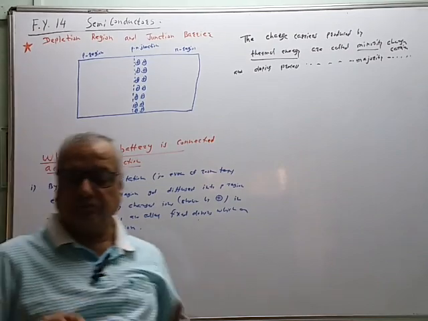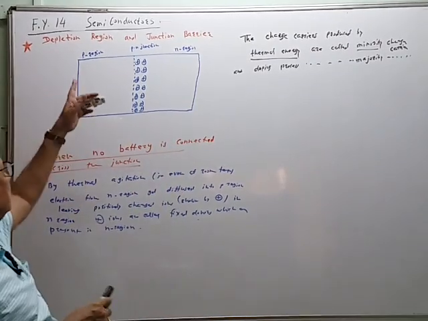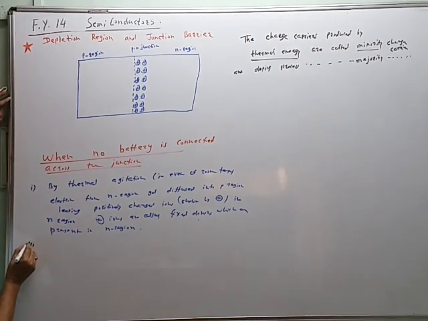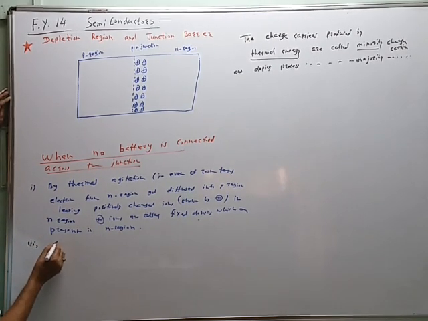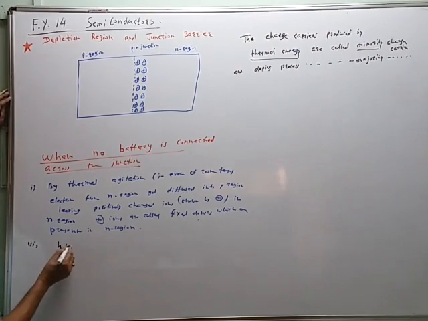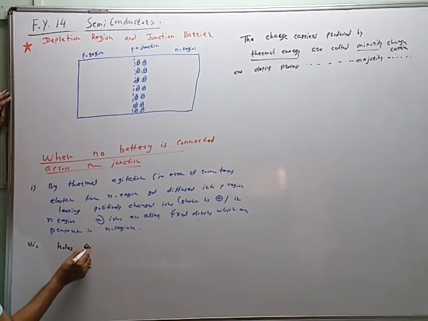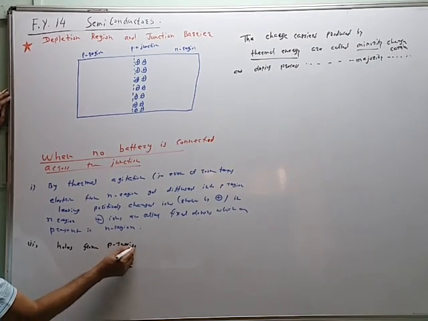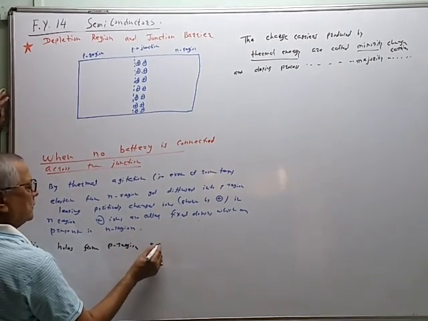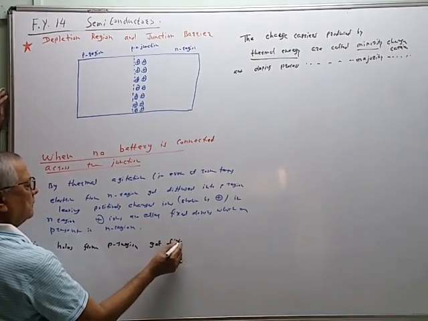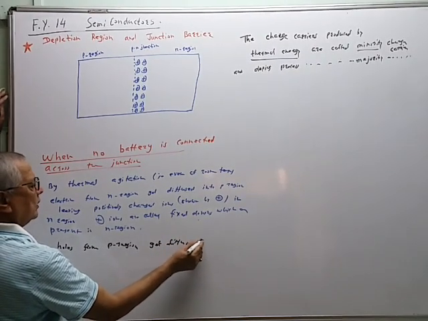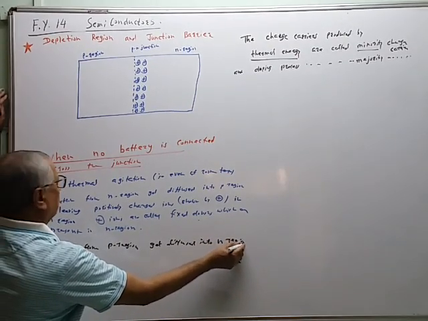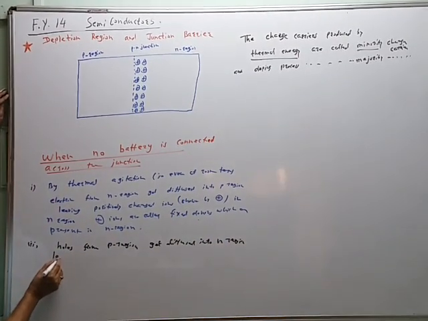Now, what is happening in the P region? In the P region there are holes. Second step, simultaneously, holes, which are positively charged, from the P region get diffused into the N region, leaving